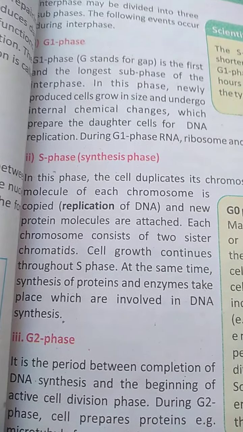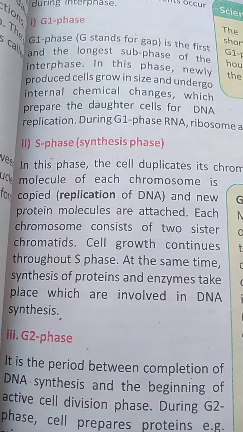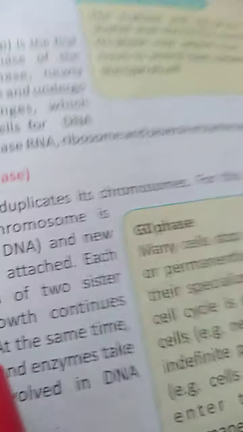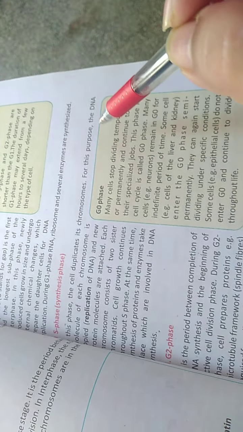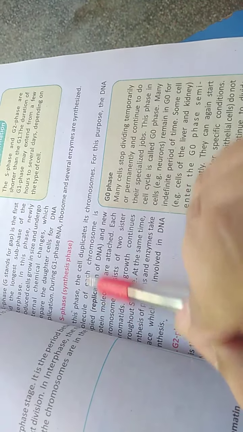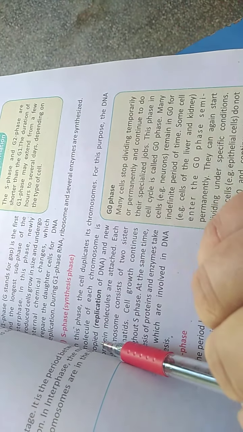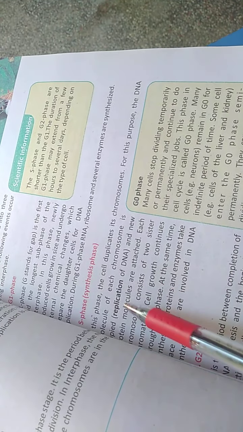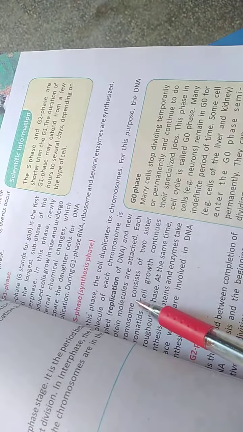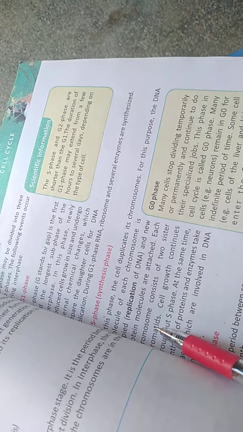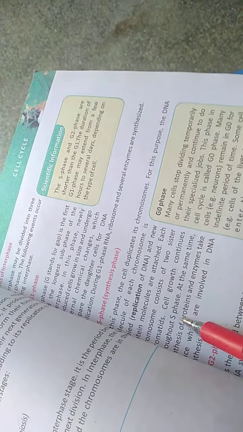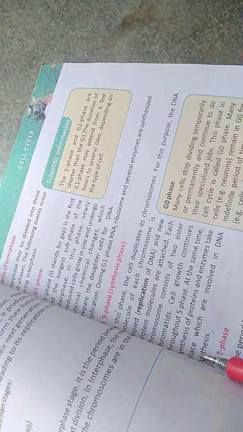Then there is a second subphase, which is S phase or synthesis phase. In this phase, the cell duplicates its chromosomes. For this purpose, the DNA molecule of each chromosome is copied, known as replication of DNA, and new protein molecules are attached. Each chromosome consists of two sister chromatids. Cell growth continues throughout S phase.